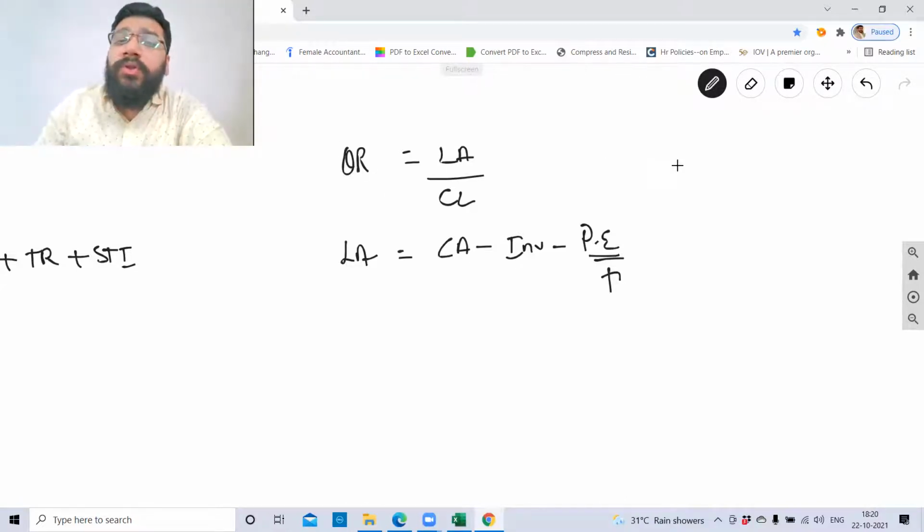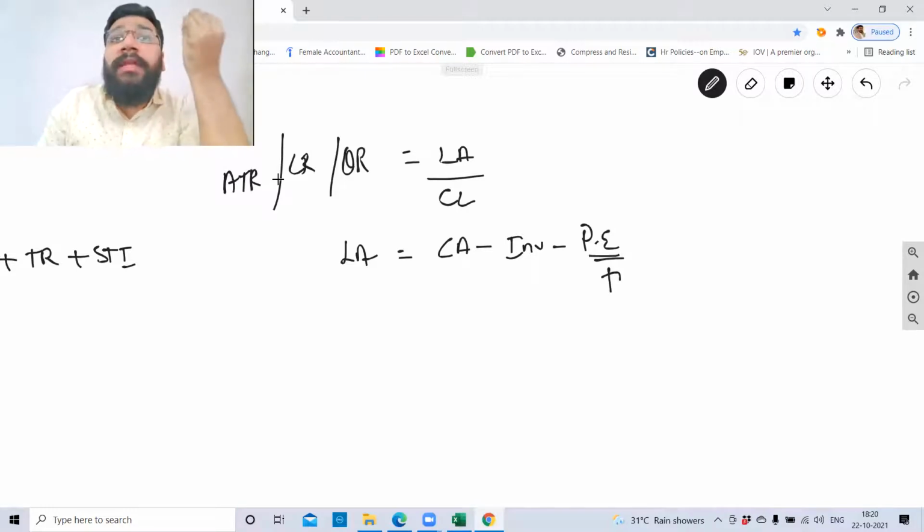Your quick ratio is also called liquid ratio and acid test ratio. Which means, how liquid? Of all the current assets you have, what is the most liquid asset? Liquid means something which can be converted into cash very, very fast. So compared to those assets, your inventory and prepaid expenses, inventory conversion is very slow.